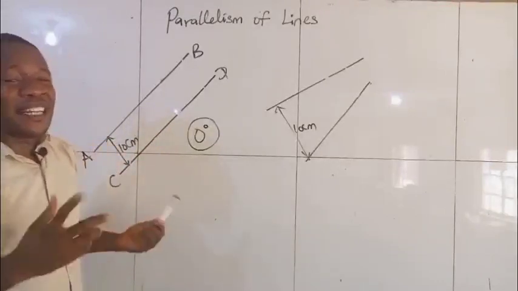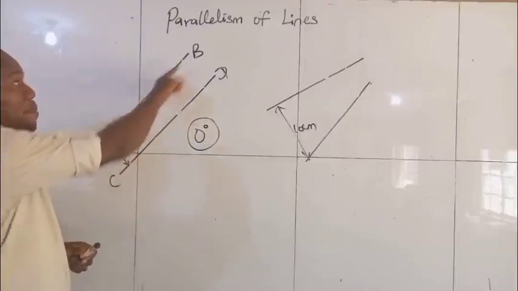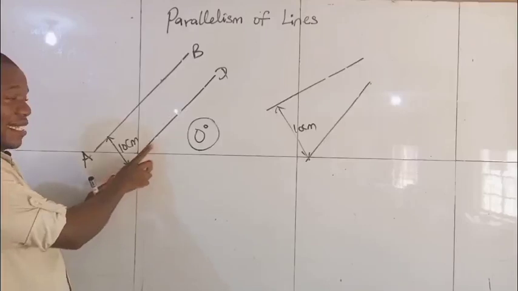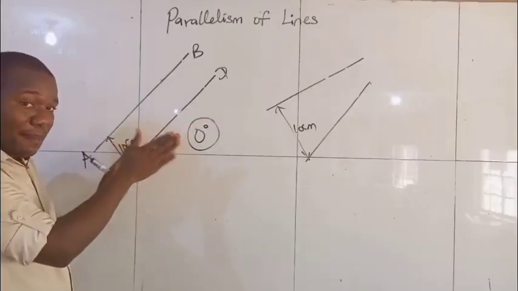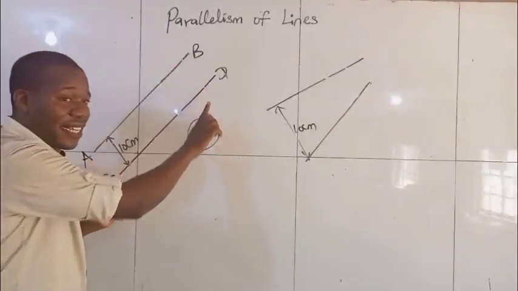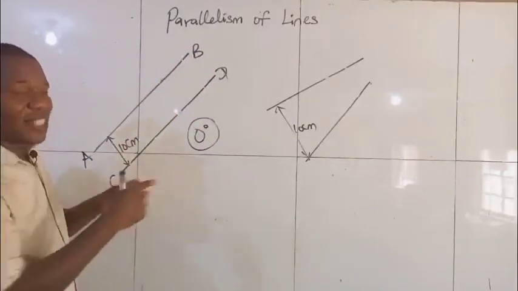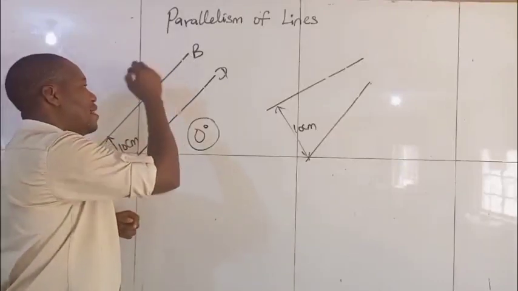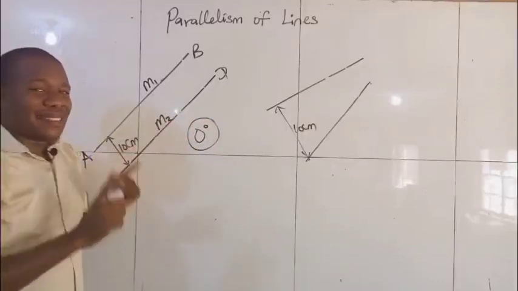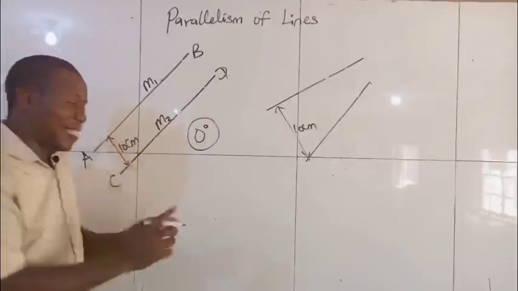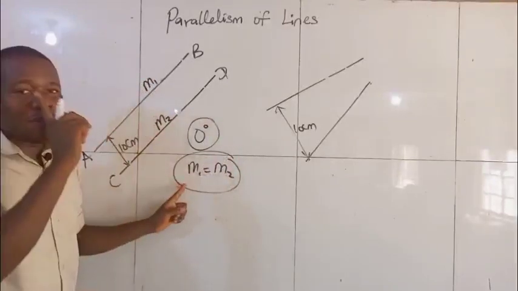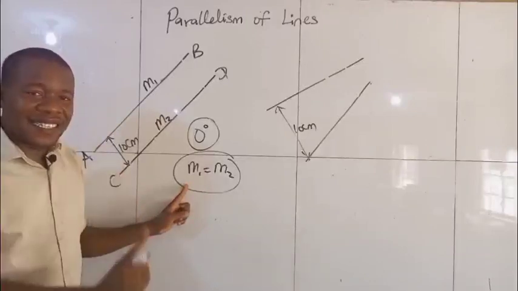That's point number two. And then finally, point number three: the rate at which line AB is increasing is the same as the rate at which line CD is increasing. That is why the two lines are parallel. That means the rate of increase of the first line is the rate of increase of the second line when you consider the rise and the run. Therefore, if the gradient of line AB is M1 and the gradient of line CD is M2, the two lines must have the same gradient. M1 is equal to M2. What this means is that every two parallel lines must have the same gradient.